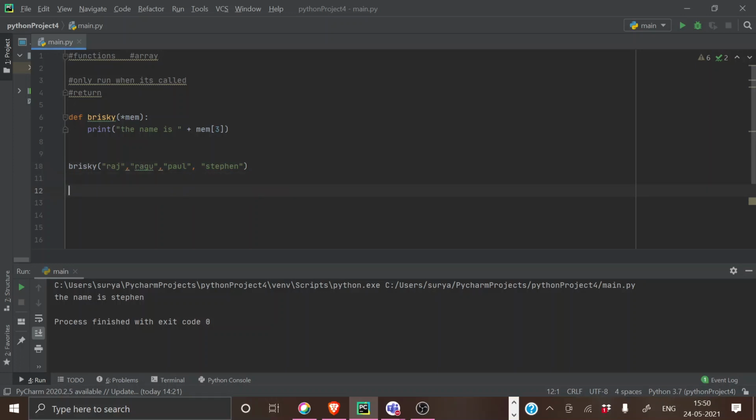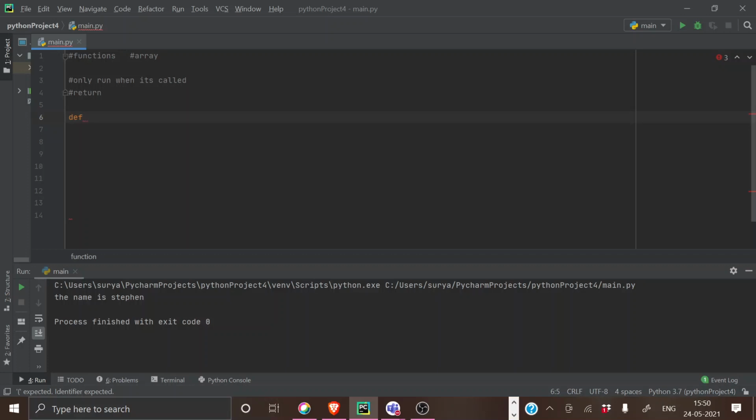So let's make a problem in this. I will just discuss the problem. Let's make a small calculator problem now. What I'm going to do is make a function for calculation of two numbers.